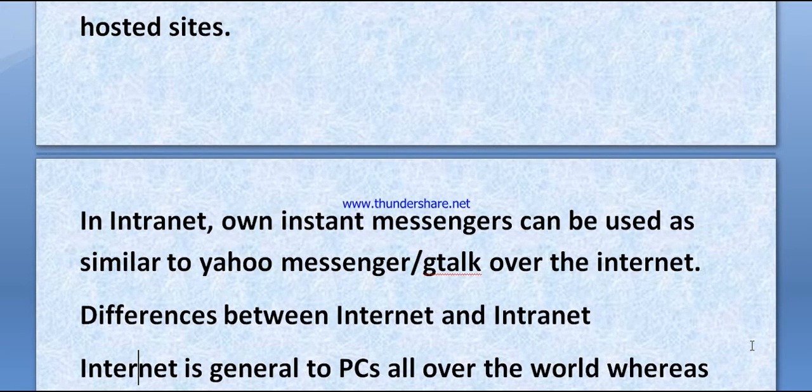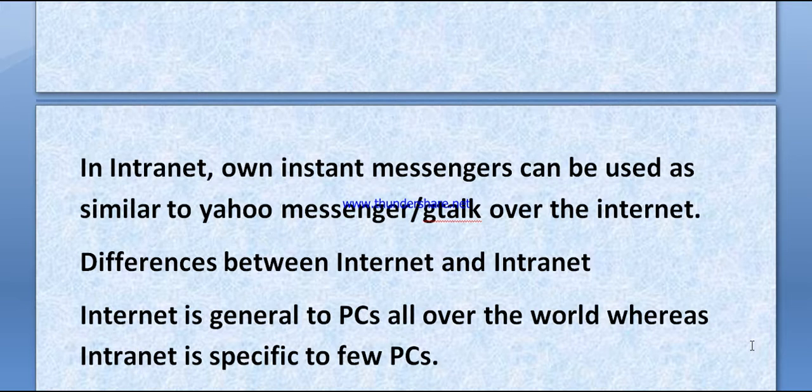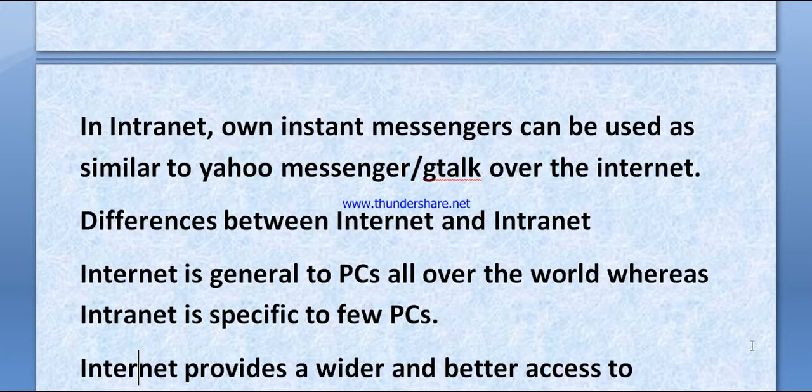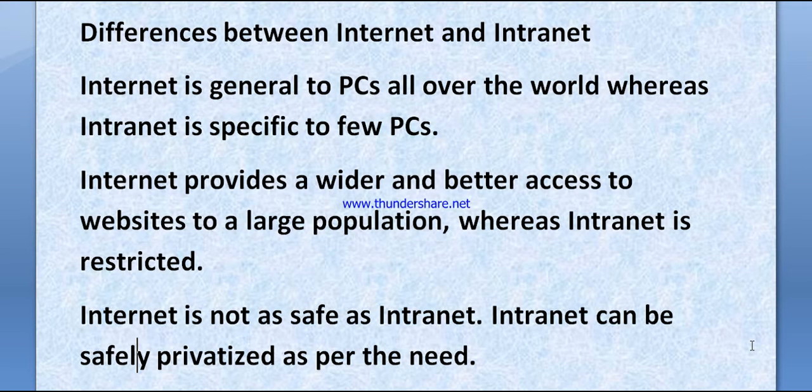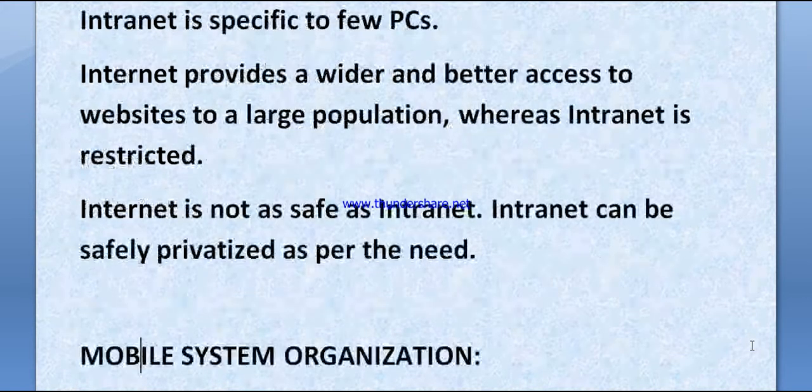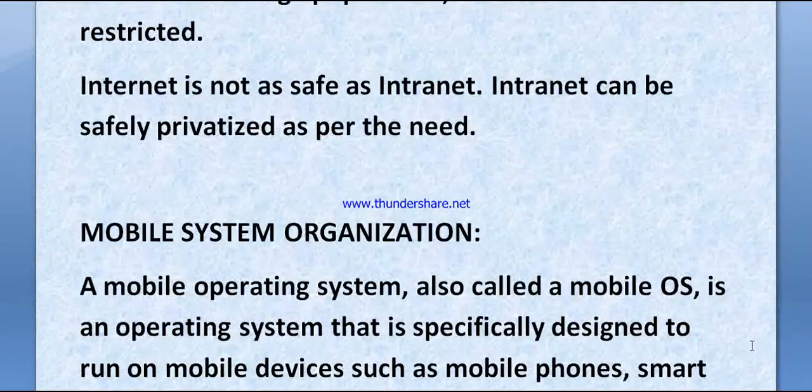Differences between internet and intranet. The internet is general to PCs all over the world, whereas an intranet is specific to a few PCs. The internet provides wider and better access to websites for a large population, whereas an intranet is restricted. The internet is not as safe as an intranet. An intranet can be safely prioritized as per the need. This is the difference between intranet and internet.